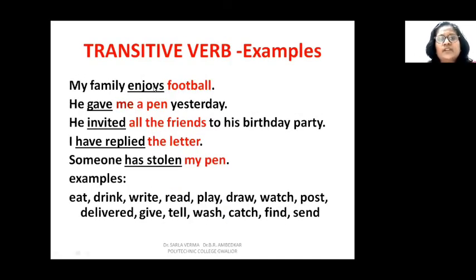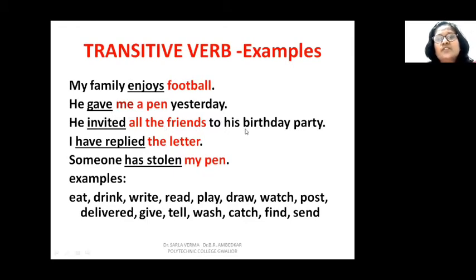See, these are examples of transitive verbs. My family enjoys football. If you ask enjoys what? You get the answer football. So enjoys is a transitive verb. And he gave me a pen yesterday. Gave what? A pen. Gave whom? Me. So there are two objects in this. You get an answer for what, and you also get an answer for whom. So you have two objects of the verb gave.